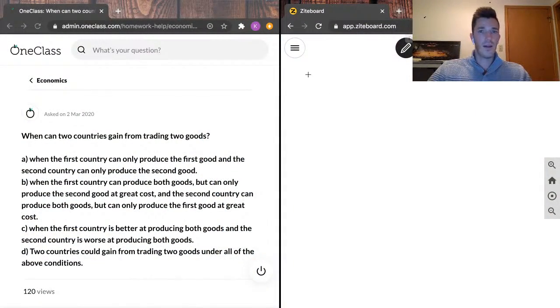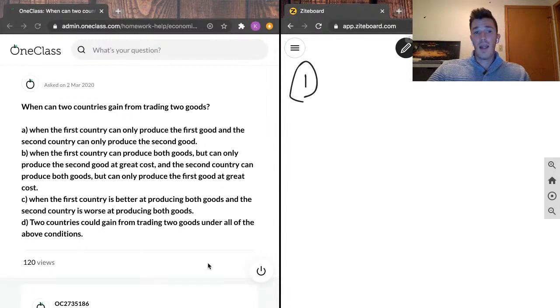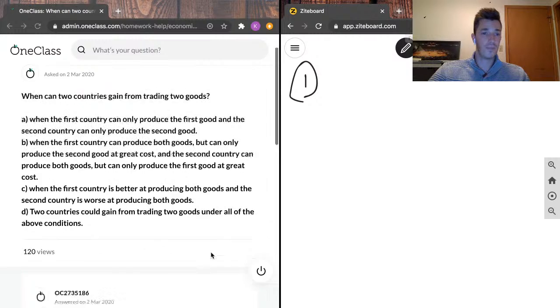So first question here is going to read as follows. When can two countries gain from trading two goods? Possible answer A is when the first country can only produce the first good and the second country can only produce the second good. B, when the first country can produce both goods but can only produce the second good at great cost, and the second country can produce both goods but can only produce the first good at great cost. C, when the first country is better at producing both goods and the second country is worse at producing both goods. Or D, when two countries could gain from trading two goods under all of the above conditions.